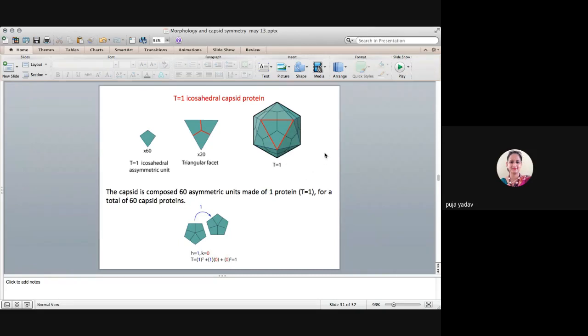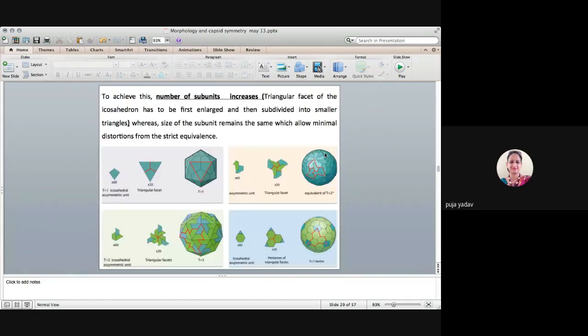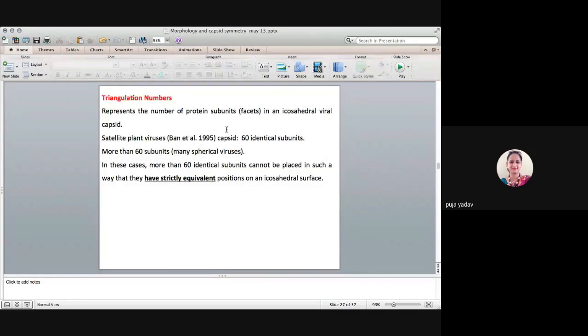So what is the meaning of triangulation number, guys? Triangulation number represents the number of protein subunits in an icosahedral viral capsid. So here, satellite plant viruses, they have the easy one. They have 60 identical subunits. ठीक है? But that is not the case. Many viruses, they have more than 60 subunits.